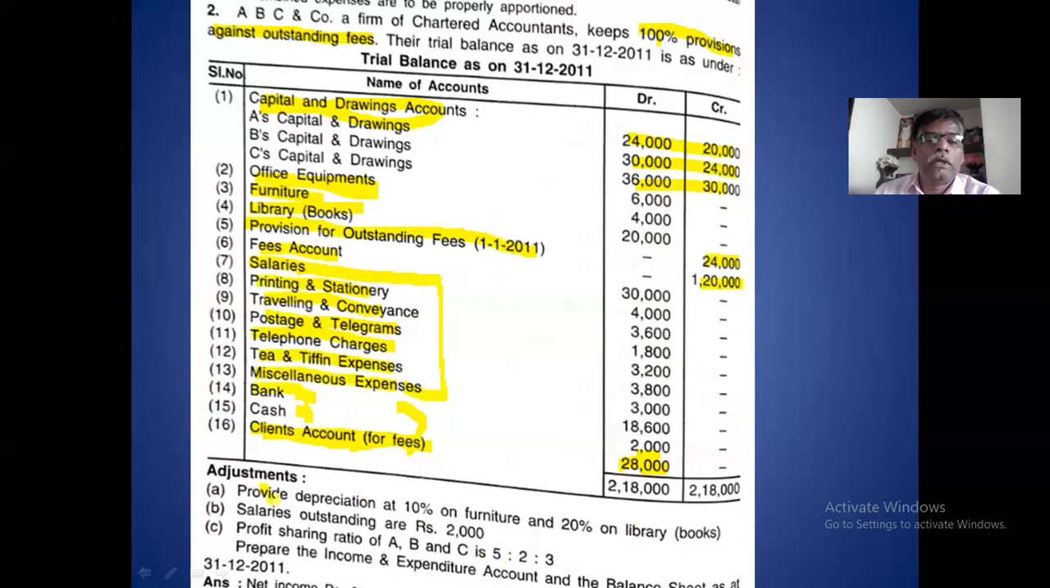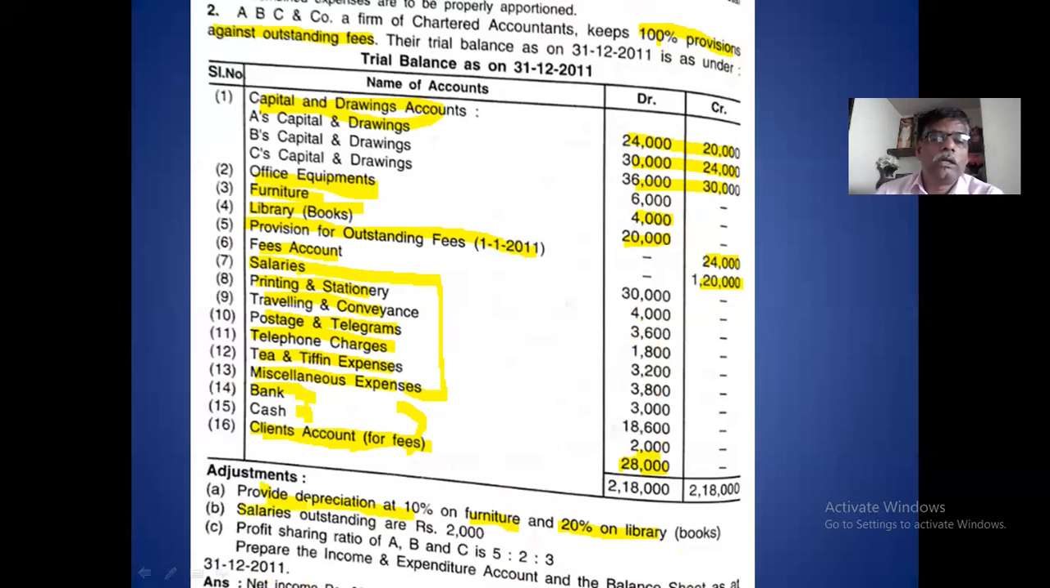And provide depreciation. Depreciation provision is 10% on furniture. Furniture value is 4,000. On this 4,000, you calculate 10%. That is 400. Then 20% on library book. Library book is 20,000. 20% of that is 4,000. So your total depreciation is 400 plus 4,000, which is 4,400. This depreciation comes in the income and expenditure account, and you have to deduct the same in the respective item in the balance sheet.